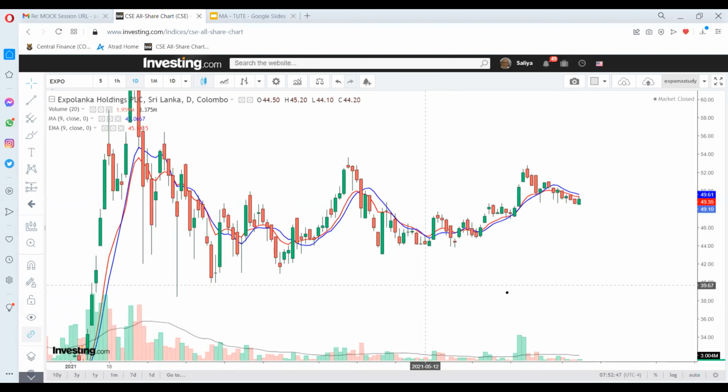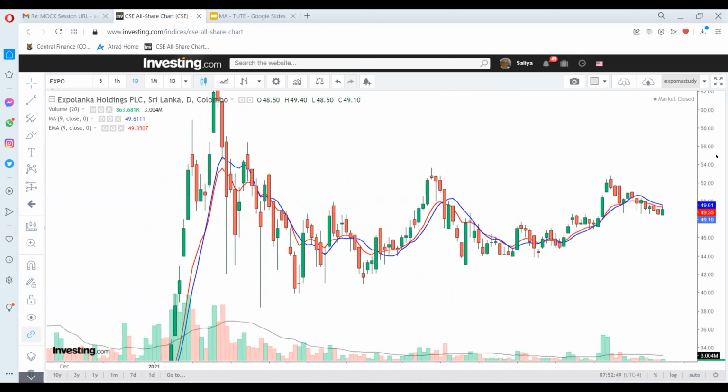In the case of the SMA, the present value is 49.6. The EMA's value is 49.3, right? But at the same time, the rules of the crossovers and support and resistance will be the same, right?